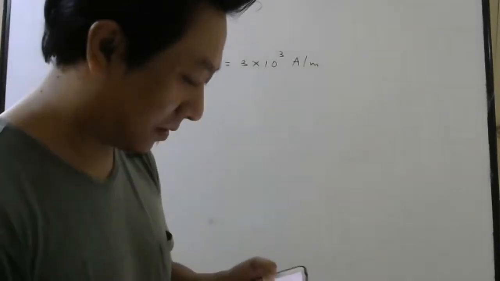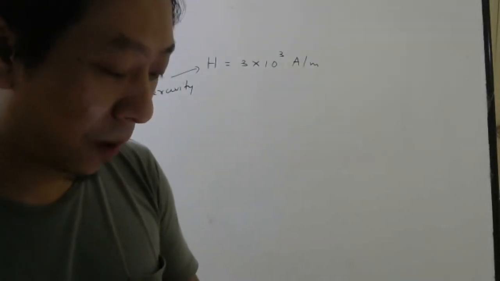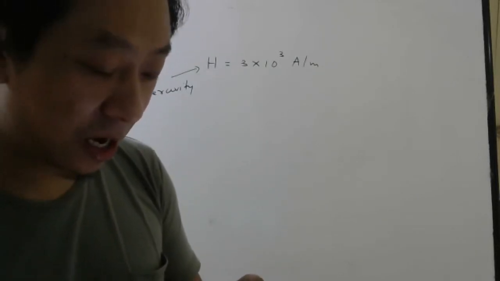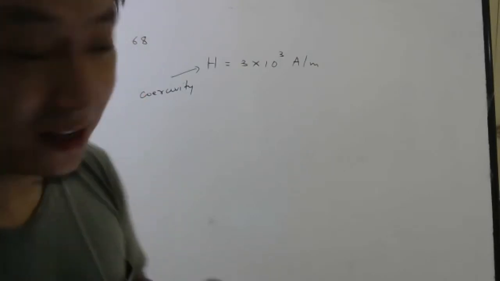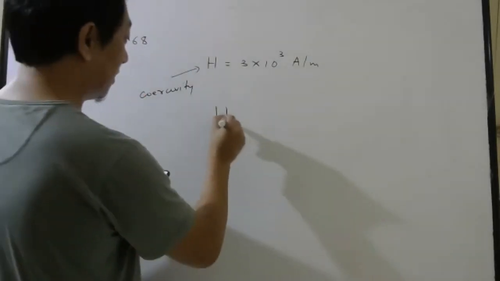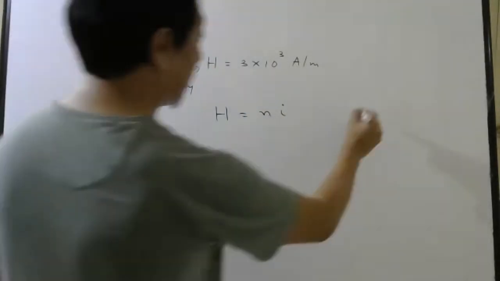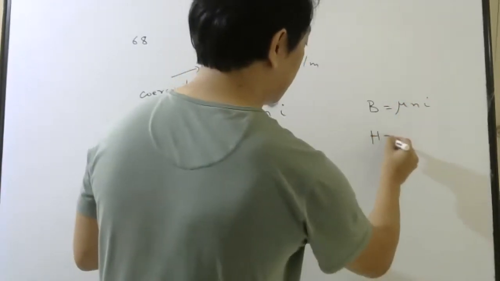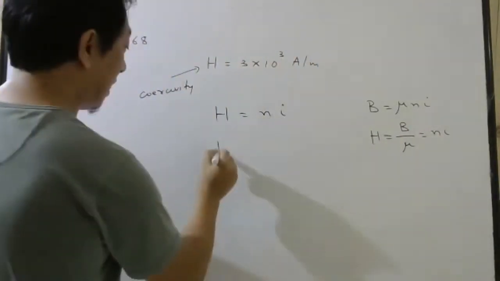Okay. So what they are asking: the current required to pass in a solenoid of length 10 centimeter and number of turns 100, so that the magnet gets demagnetized. We all know the formula for H. It is ni. Yes or no? B was mu ni. H was B by mu. So H is ni. What is n?